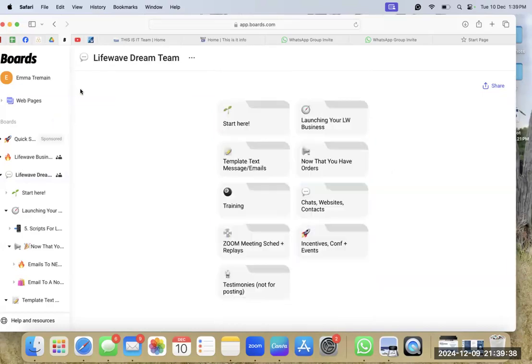And that, guys, is our boards. So that's everything you need to run with your LifeWave business and all the resources you need to plug into everything in the one place.